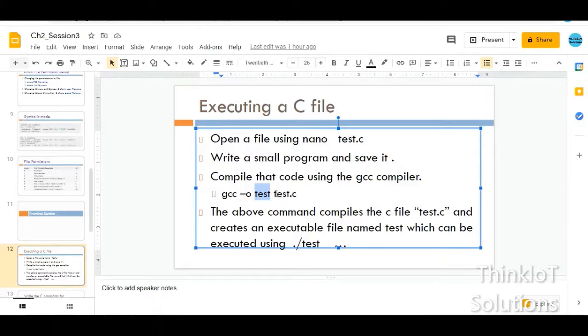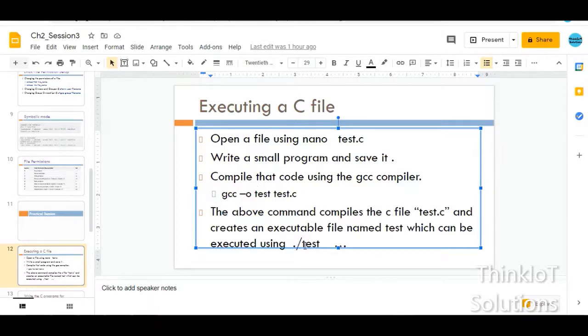And this is your file name which you want to compile. So test.c is the file that you have written, you want to compile it, and test is the name of the file that will be created after the compilation is successful, using the command gcc -o. And once the compilation is successful, that is if there are no errors in your file, then you have to execute it using this executable file that you created, named test, and the way to execute is ./test.